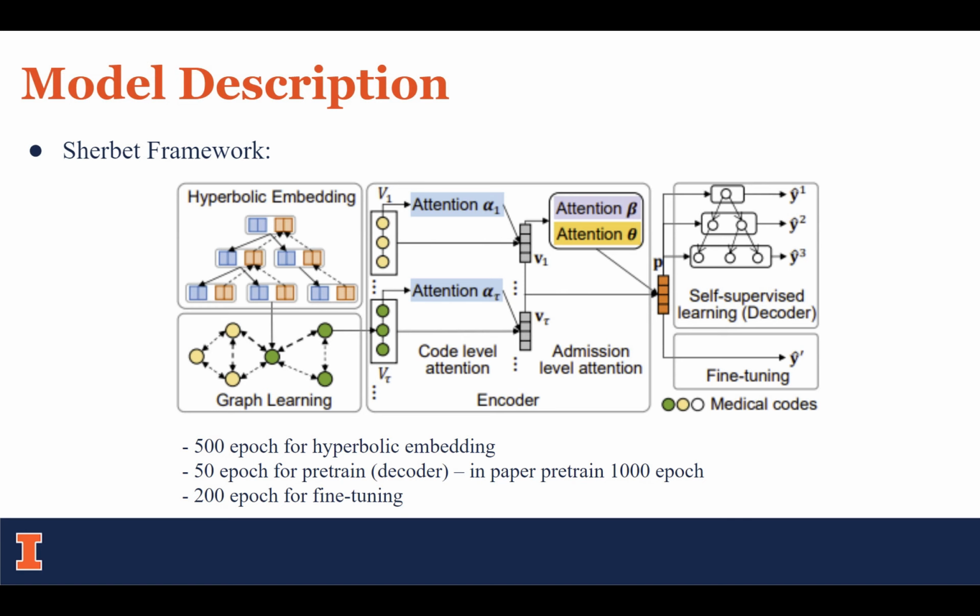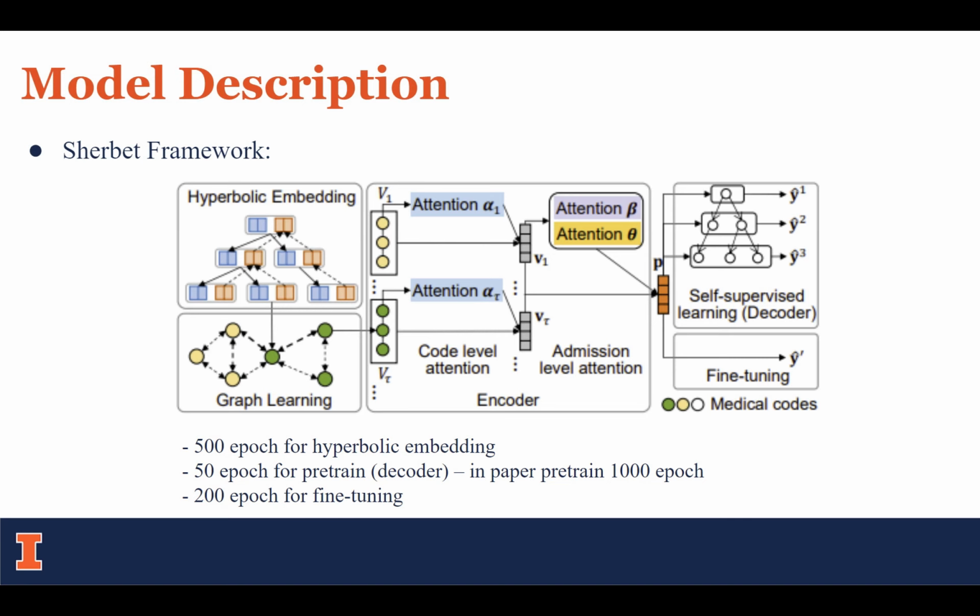Next, an encoder is used to turn the admission records of a patient into a patient vector. And for the self-supervised learning, a historical hierarchy prediction task is designed to utilize the hierarchical structure of medical codes in prediction. Finally, after self-supervised learning, fine-tuning for specific prediction tasks is applied.